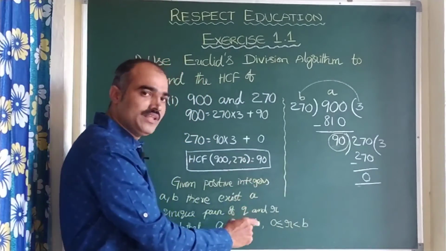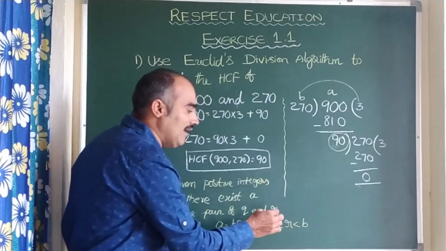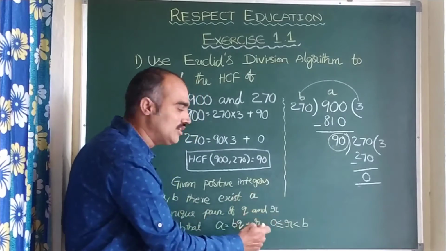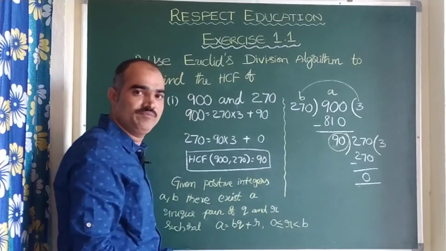To make it clear, I will take one more example, children, to explain clearly how R is greater than or equal to 0 and strictly less than B.